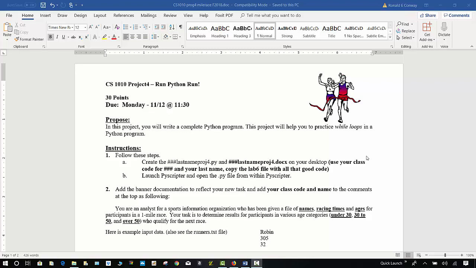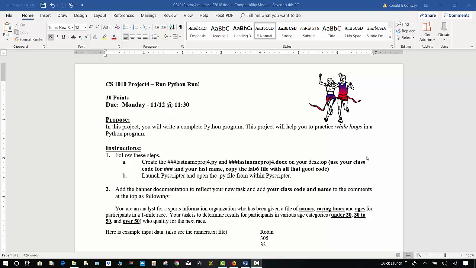For this project, you will create your own file. You will create your own output file, put your name and class code and all that good stuff as the name of the file. You can use Lab 6 as a good starting point to complete this program. So Lab 6 will be done this week, and my suggestion is to do the project right afterwards while it's still fresh in your mind.